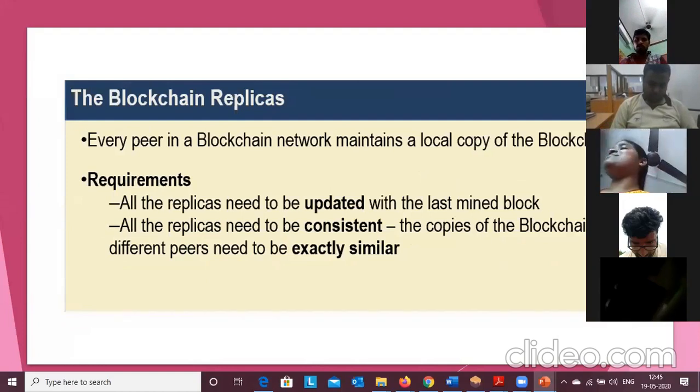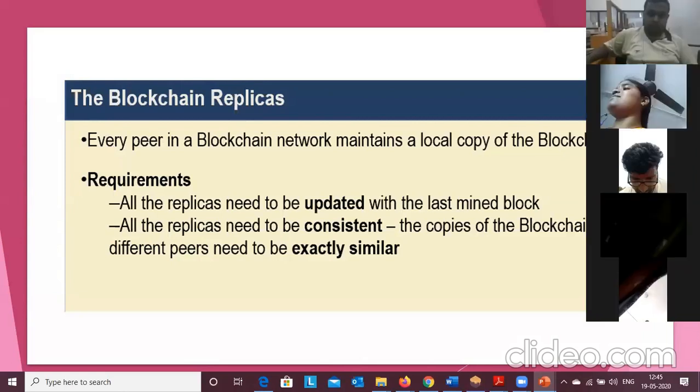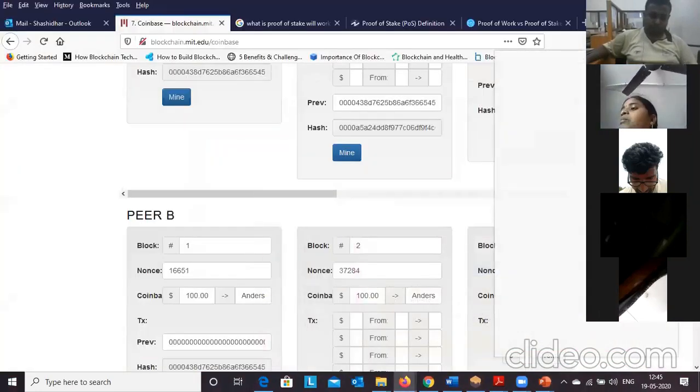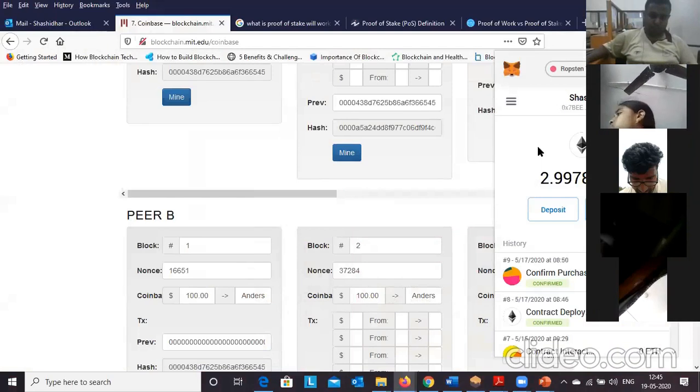Okay, so now I will show you MetaMask, how we are going to transfer currencies from one place to another. Then we will go to blockchain mining. Now I'm minimizing the screen so you can see my screen. Here you can see I have installed the MetaMask wallet. MetaMask is one of the Ethereum wallets, and Ethereum is one of the blockchain platforms.